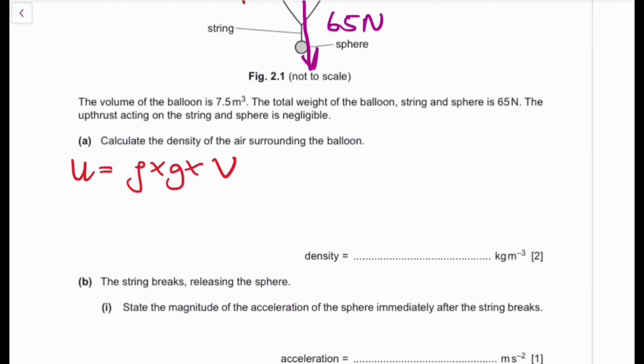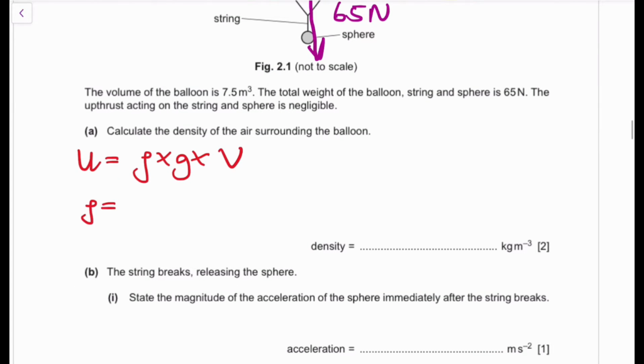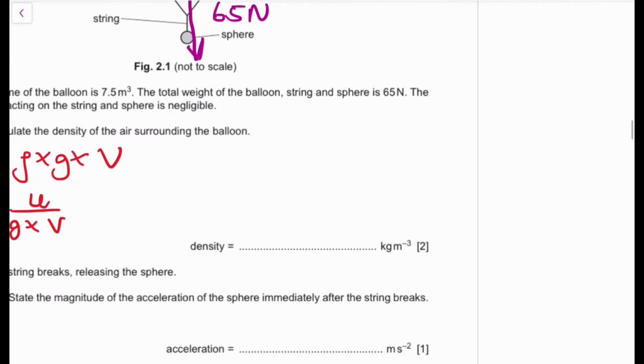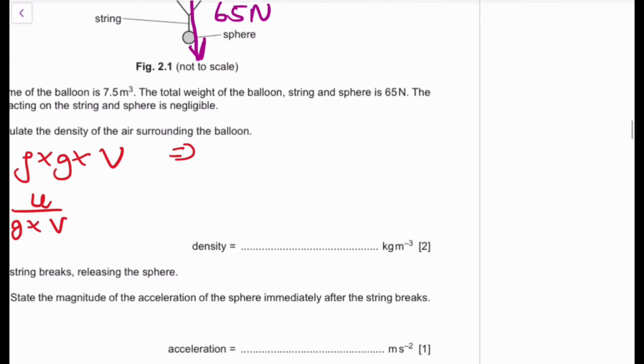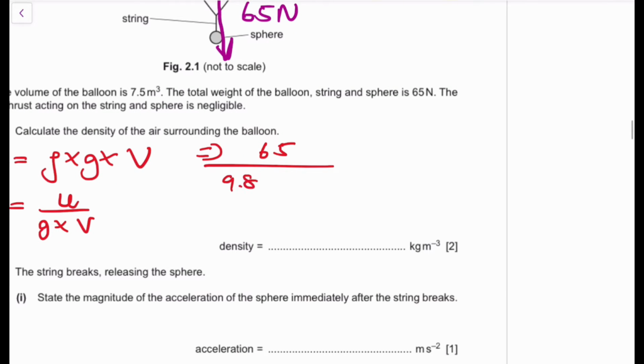Do we have the density? Wait, that's what we actually want to find. So our density is going to be equivalent to our upthrust divided by g times our volume. What is our upthrust? Remember, it's equal to the weight, 65, divided by, what is our g? 9.81. What is our volume? 7.5. What density do we get, guys? We get 0.88 kg m to the power of -3.